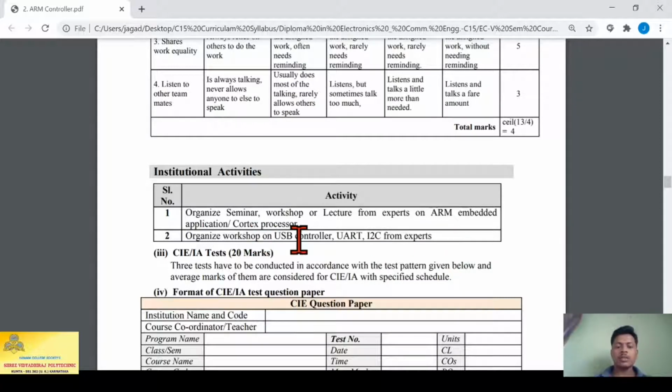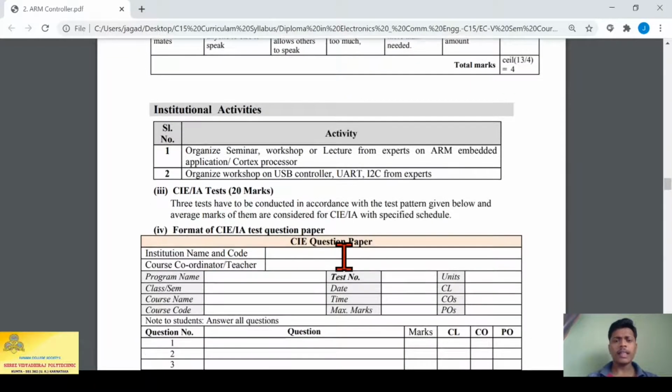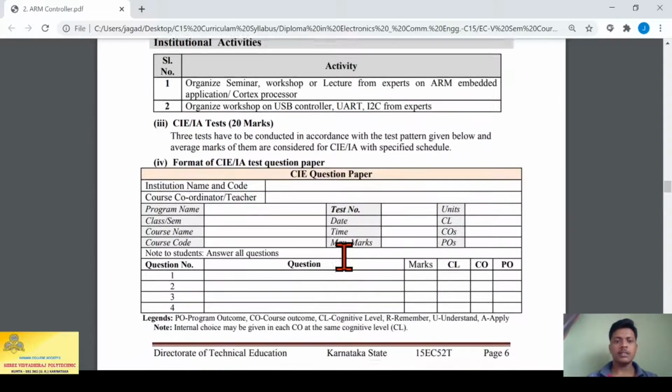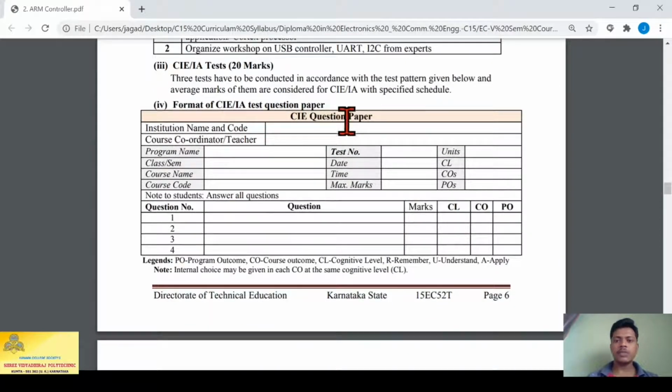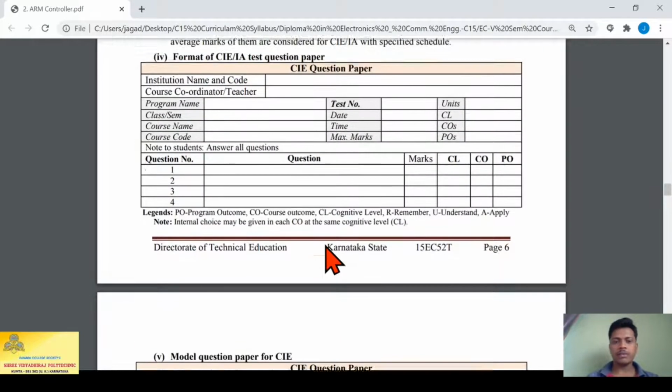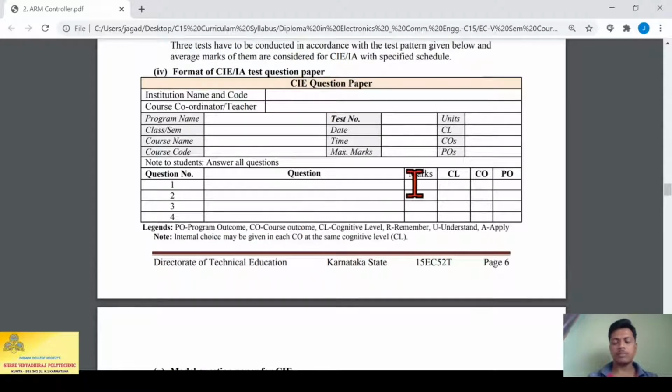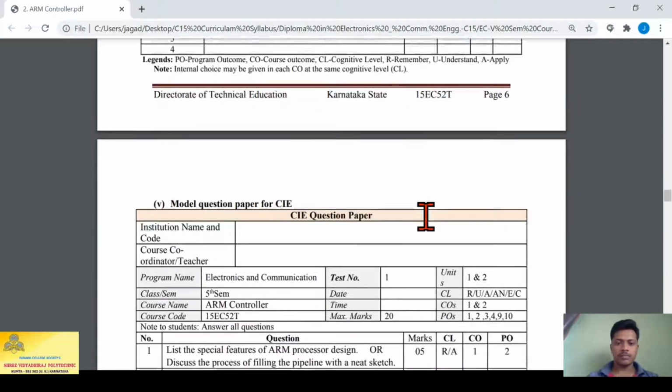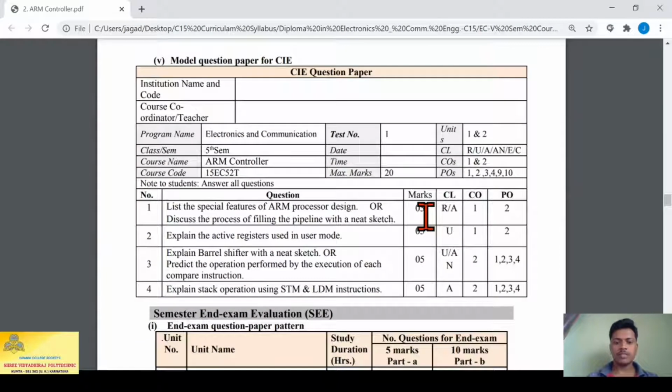We may organize a seminar or a workshop or a lecture from an expert on ARM embedded applications or the Cortex processor, either the first one, or we can organize a workshop on USB controller, UART, I2C from an expert. Depending upon your interest, we may organize these activities from the institution side. And if you come down, they have given the CIE question paper pattern, the internal test question paper pattern. As you are already aware, we will be having 4 questions of 5 marks each. This is the model question paper for CIE.